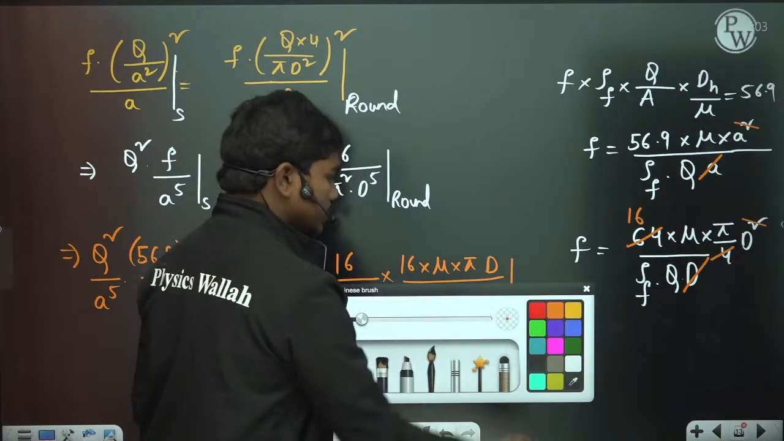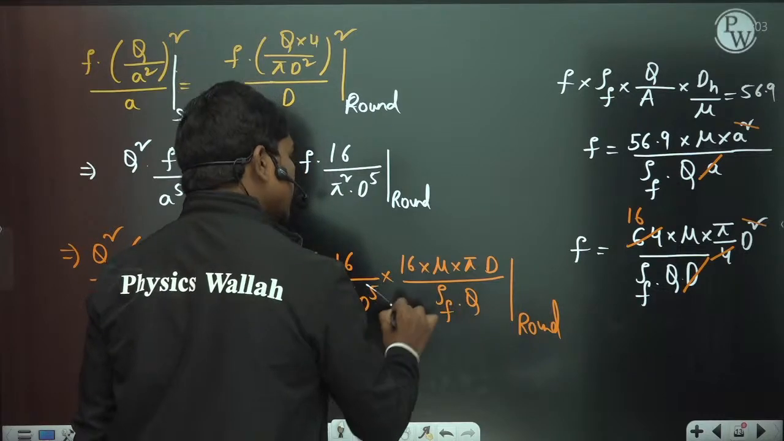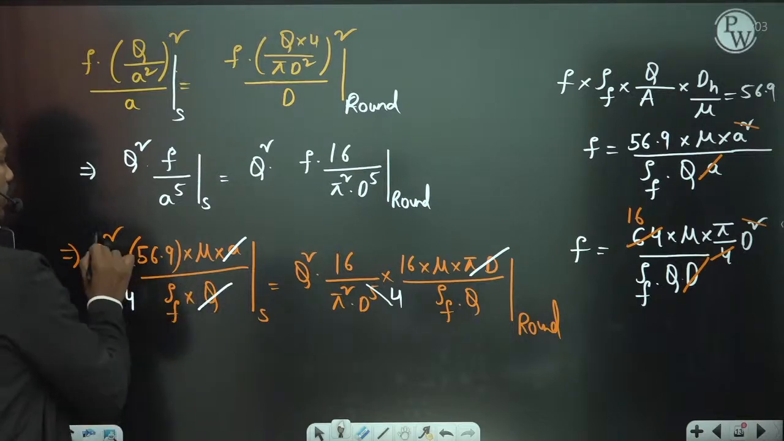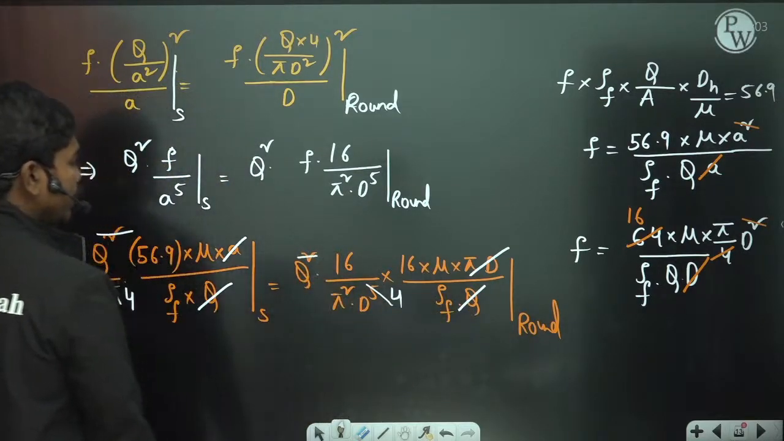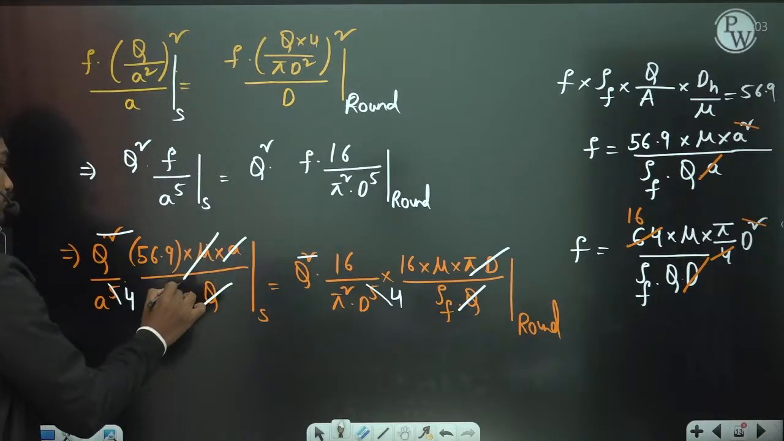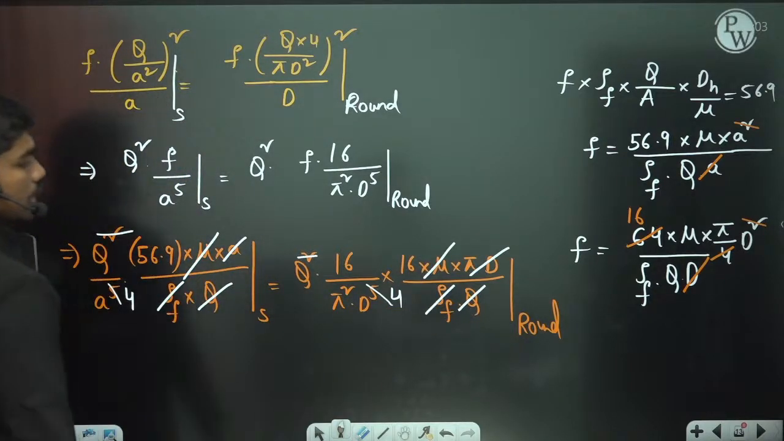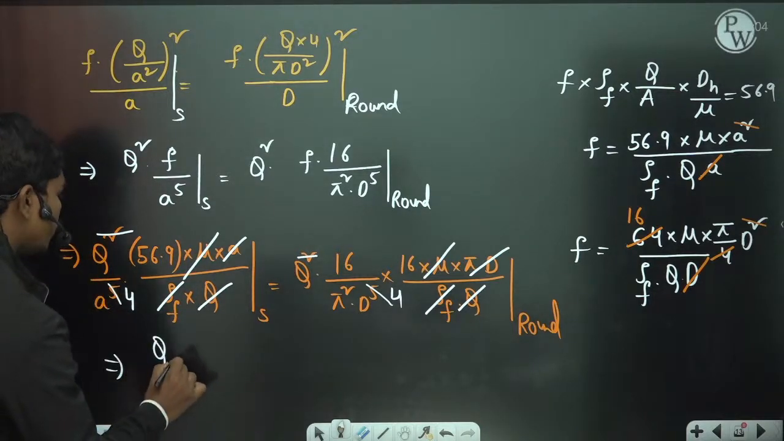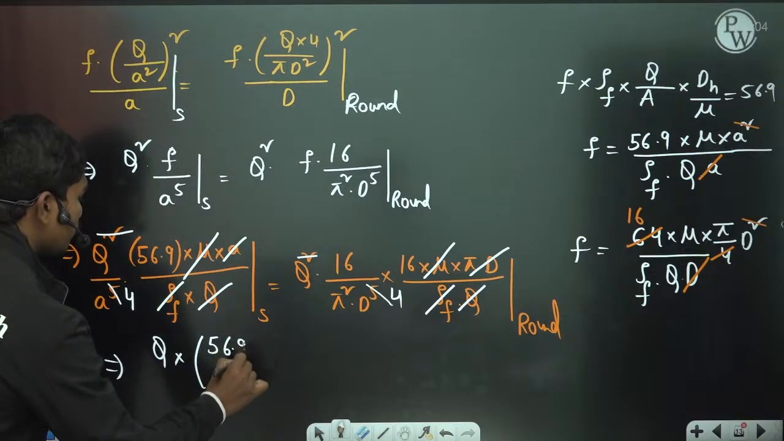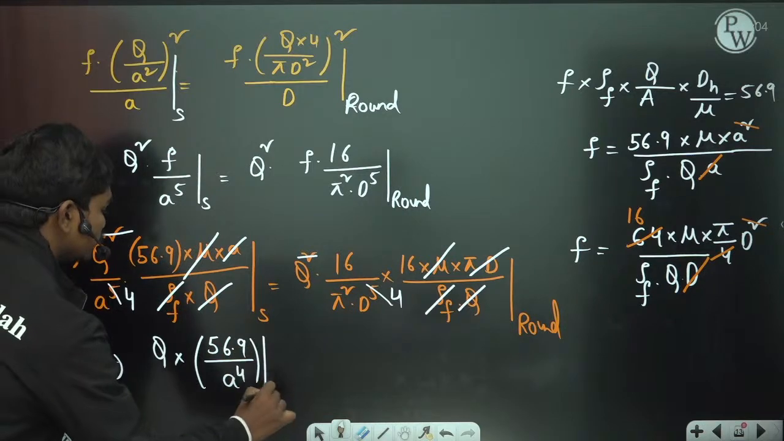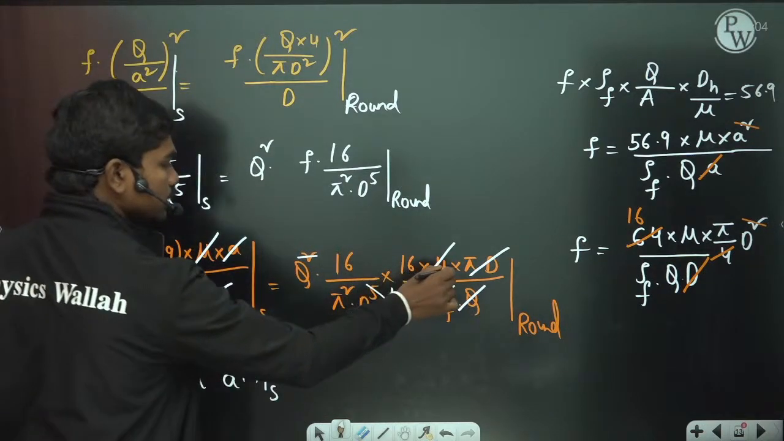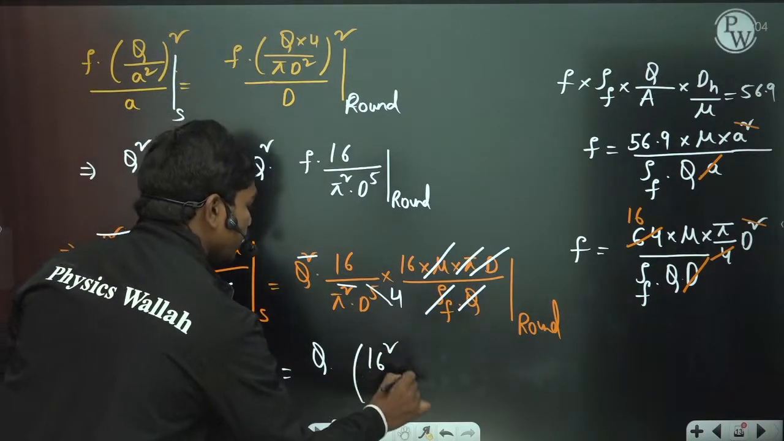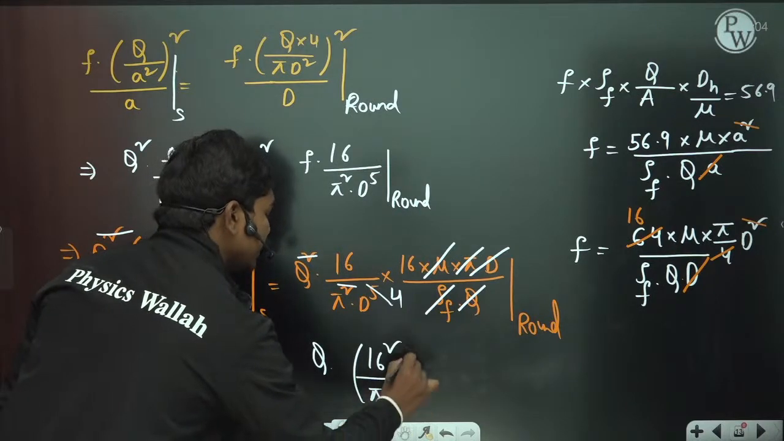Now let us see some things here. You can cancel this d to the power 4 times here, and similarly A to the power 4 times here. You can cancel one Q here and also one Q there. In both cases the fluid is the same, so mu and density get cancelled. So we have Q squared into 56.9 by A to the power 4 is equal to Q into 16 squared, and of course you can cancel one pi also here, so 16 squared by pi d to the power 4 for the round.